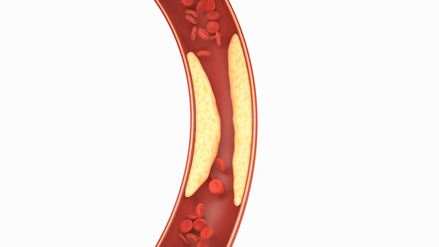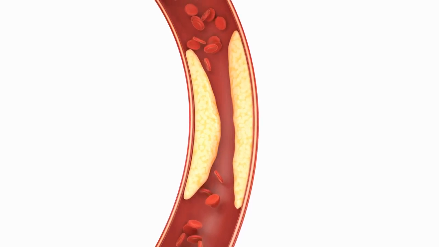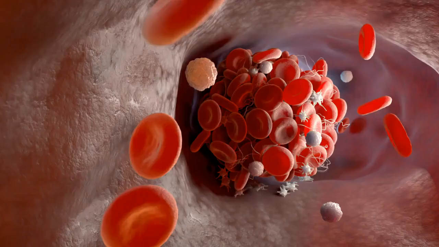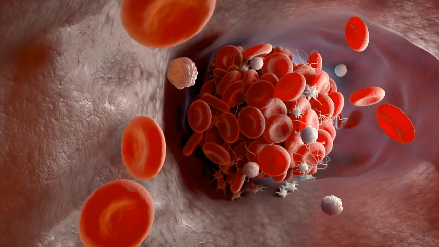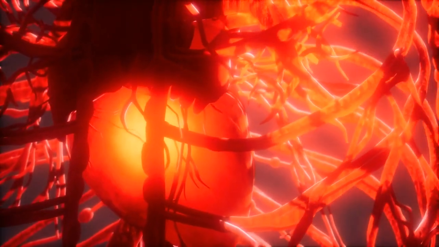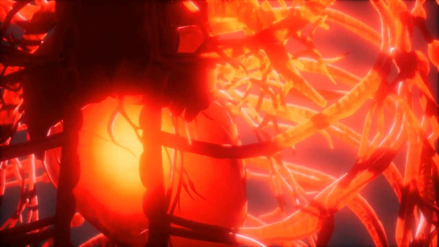The blockage is usually caused by the buildup of plaque, a combination of cholesterol, fat, and other substances, within the artery walls. When the blood flow to a part of the heart is significantly reduced or completely cut off, the affected heart muscle begins to suffer from a lack of oxygen and nutrients. Without prompt medical intervention, this can lead to permanent damage to the heart muscle or even death of the affected tissue.